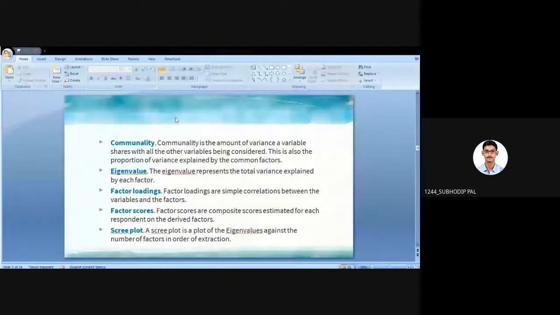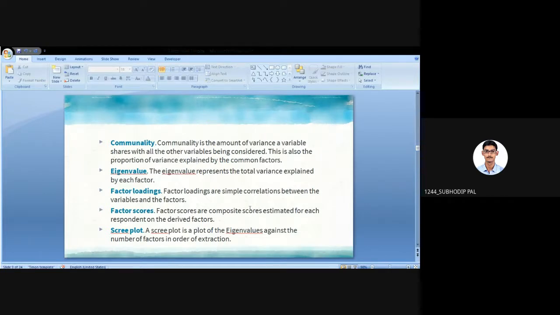Let's go back to the slide. Commonality is the amount of variance a variable shares with all the other variables being considered. So what I was talking about, commonality is regarding a particular variable. This is also the proportion of variance explained by the common factors. So how do we calculate commonality?